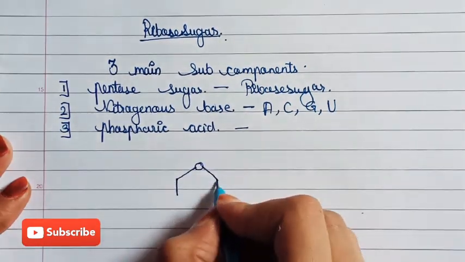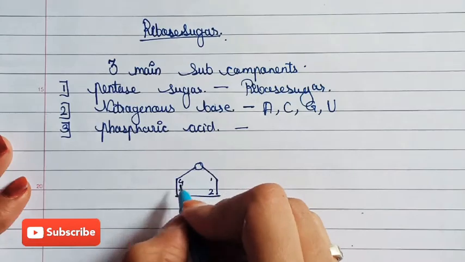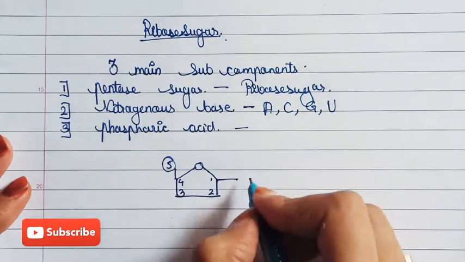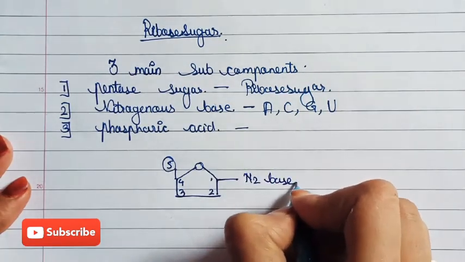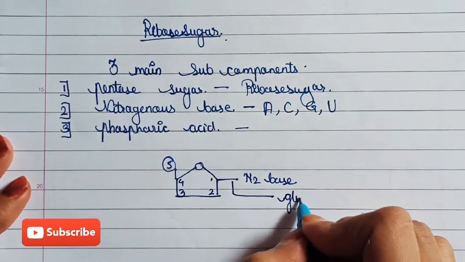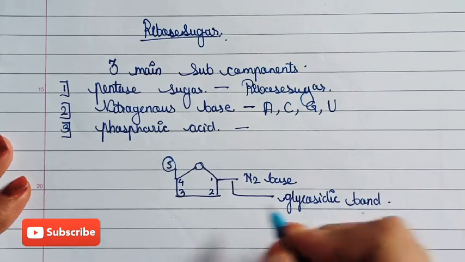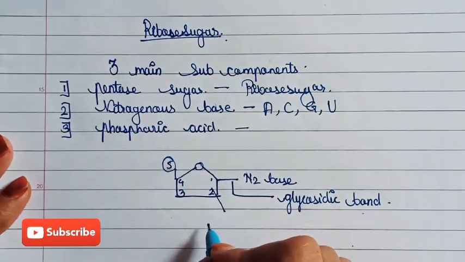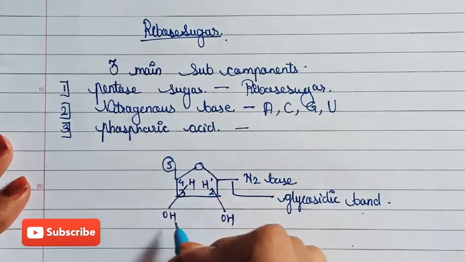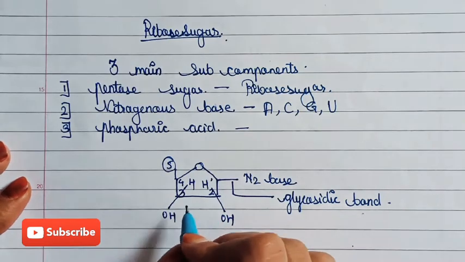Here you can see the structure of a pentose sugar, with first carbon, second carbon, third carbon, fourth carbon and fifth carbon. At the first carbon the nitrogenous base is attached and forms a glycosidic bond. Here in ribose sugar you can see the OH functional groups: at the second carbon and third carbon, two functional groups are present.